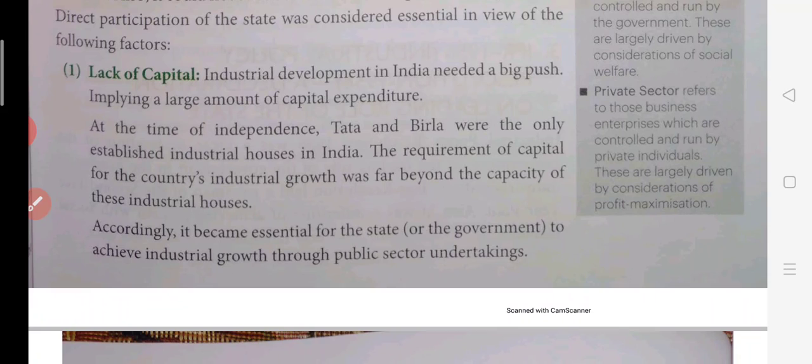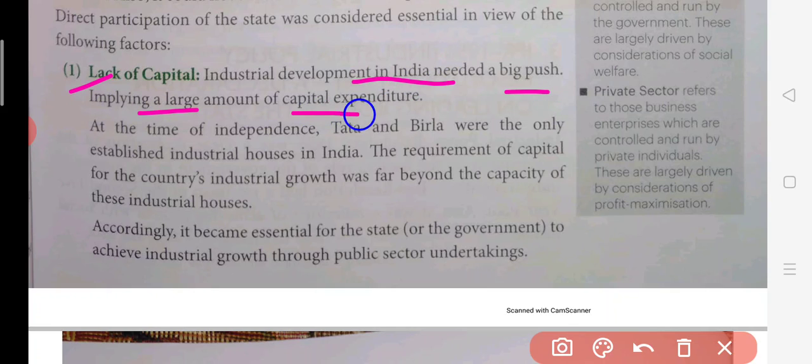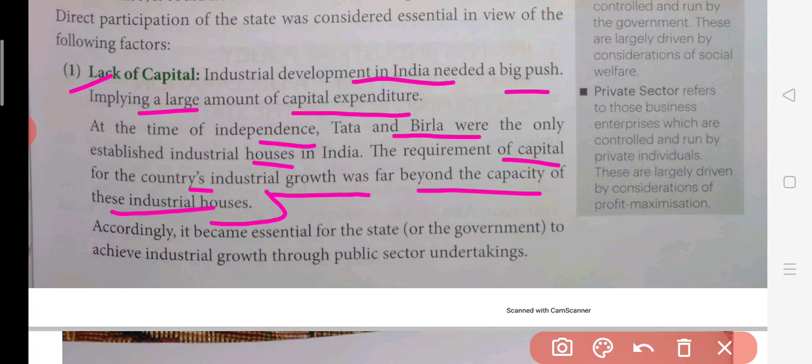Now the first point here is the lack of capital. See, industrial development in India needed a big push, implying a large amount of capital expenditure. At the time of independence, Tata and Birla were the only established industrial houses in India. The requirement of capital for the country's industrial growth was far beyond the capacity of those industrial houses. So accordingly, it became essential for the state to achieve industrial growth through public sector undertakings.